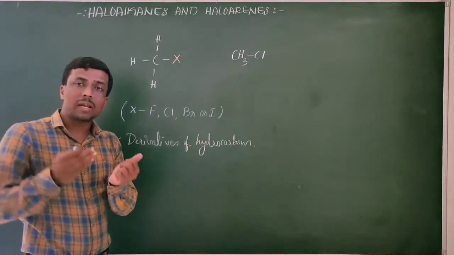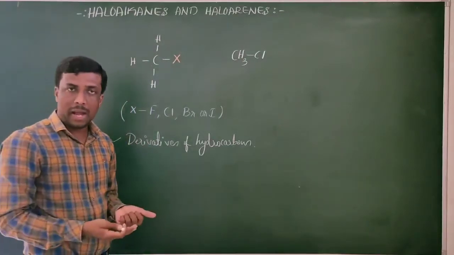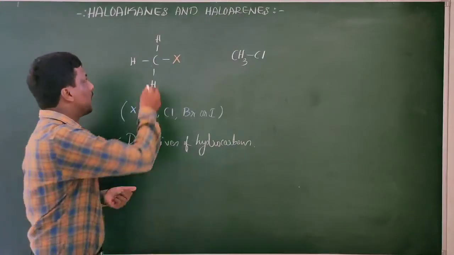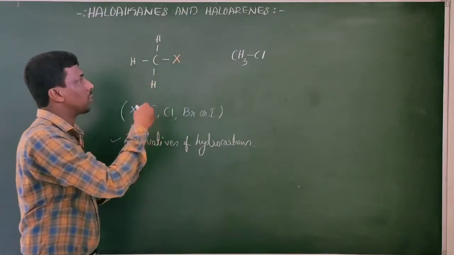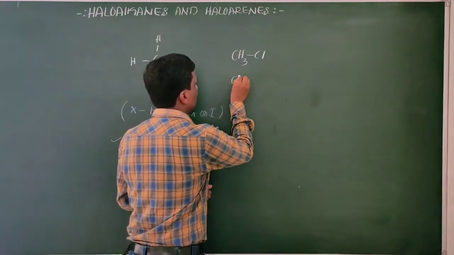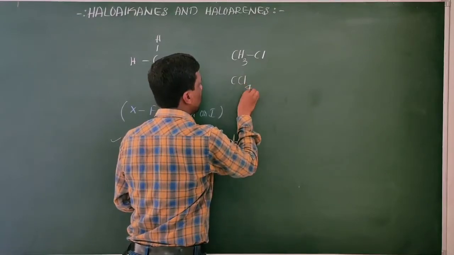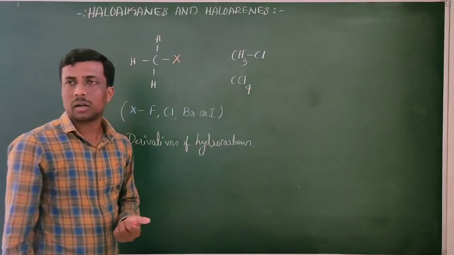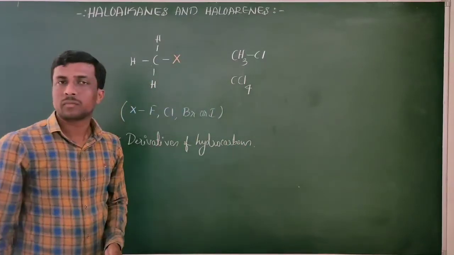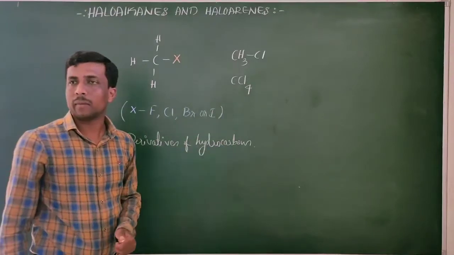And you can replace all the hydrogens present in the hydrocarbon by the halogens. If I replace all the hydrogens here, then it becomes CCl4. What I have done here is replace all the hydrogens of the methane with chlorine.